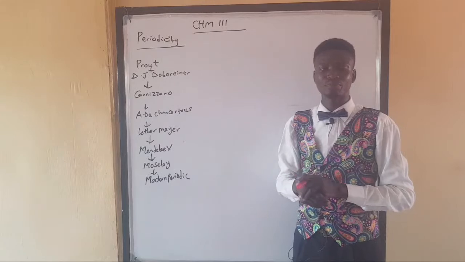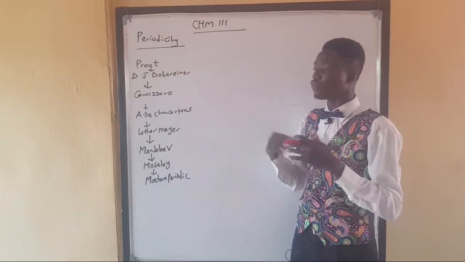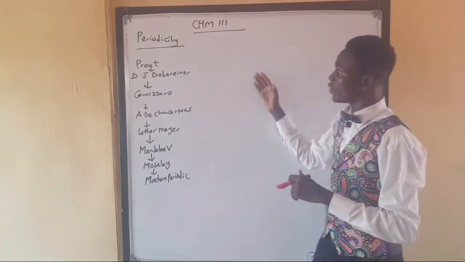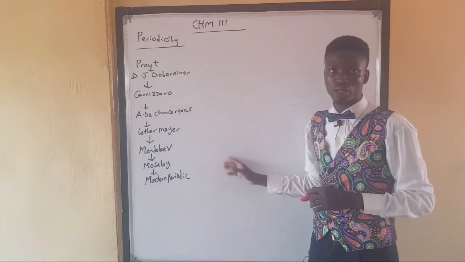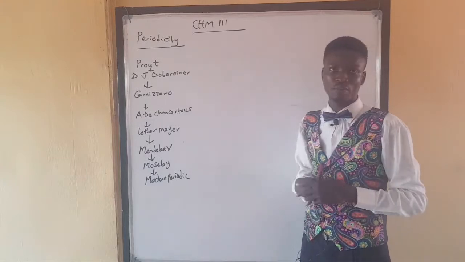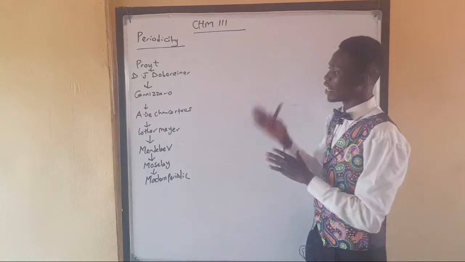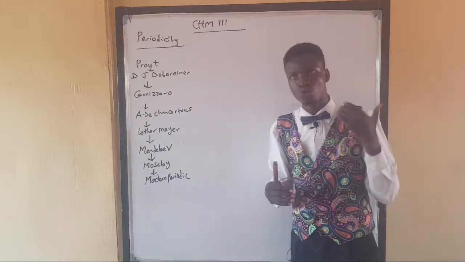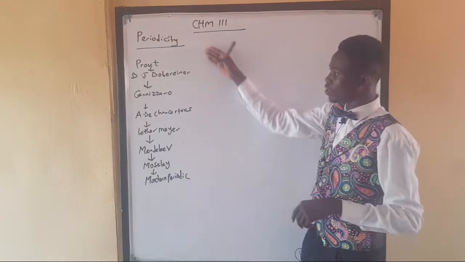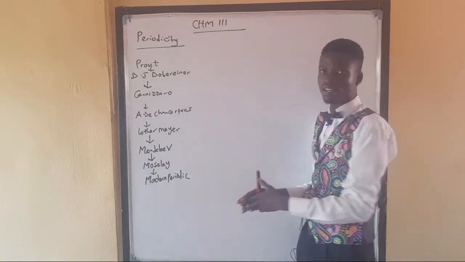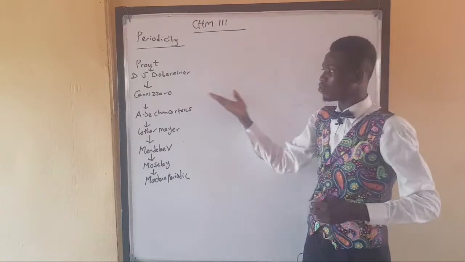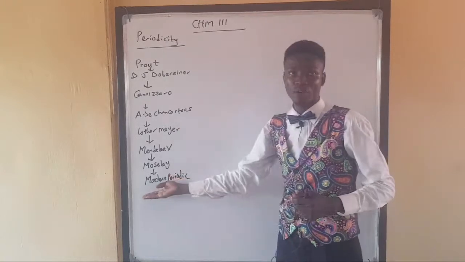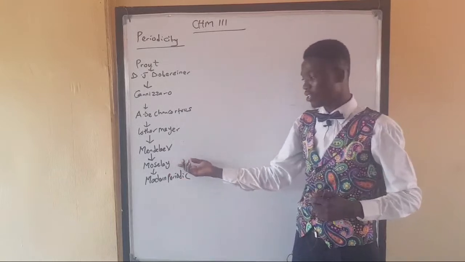If you can be so good in your knowledge of the periodic table, it's going to help you to scale very high as a chemistry student. There are some people that have contributed to this periodic table, and they are great scientists that have done a lot of work. We have to revert back to history because their work is so unique that it cannot be undermined. As you can see on the board, I'm going to be talking about these scientists, from Prout to Döbereiner to Cannizzaro to Chancourtois, and down to the modern periodic law that came through the findings of Moseley.